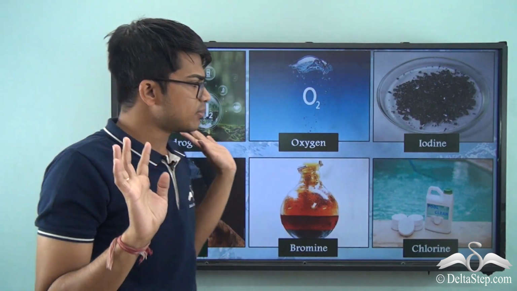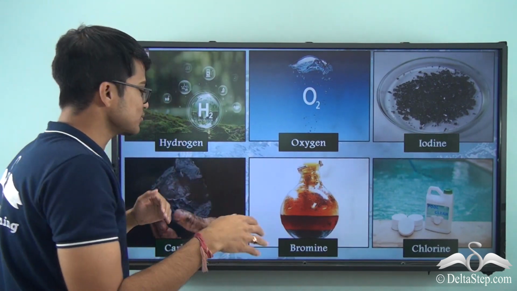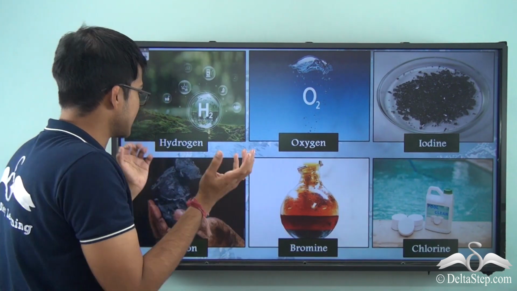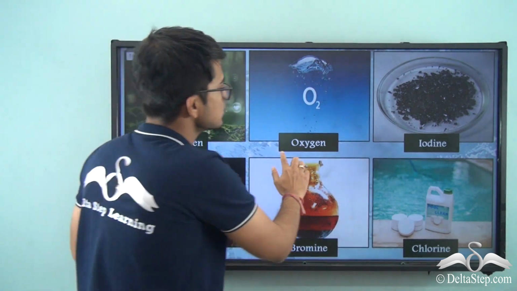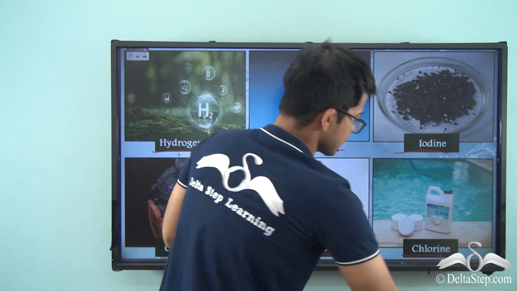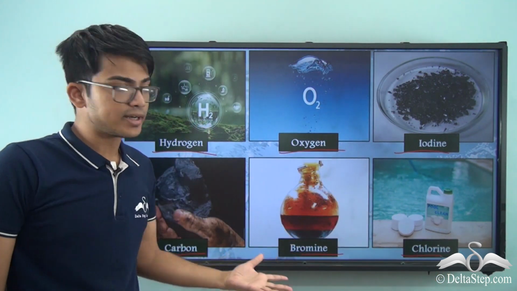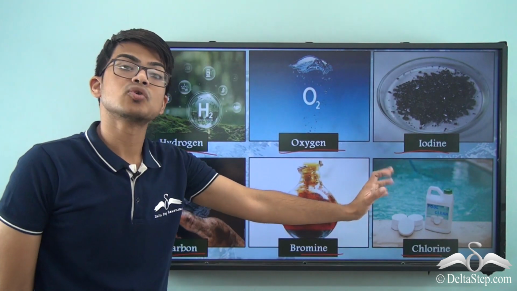Now, we studied metals. We are now going to study non-metals. So first see the examples. You can see completely different substances or elements we are talking about: hydrogen, oxygen, iodine, carbon, bromine, chlorine. So these are the examples. There can definitely be more, but these are a few examples of non-metals.